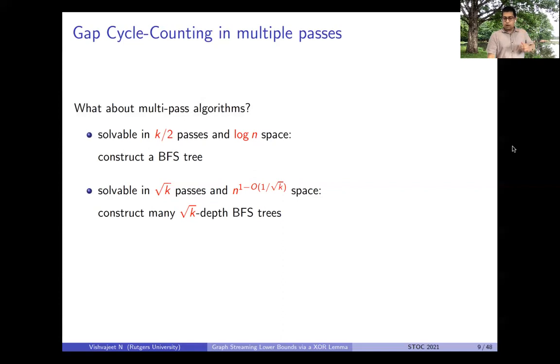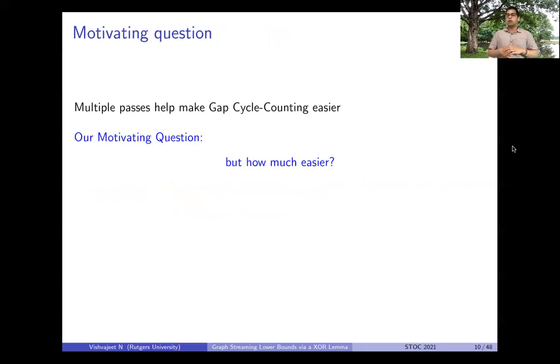So it's clear that allowing more passes makes this problem easier. We were able to go from a near linear space algorithm to one which only uses logarithmic space if we allowed k over 2 passes instead of square root k. But now the question is, how much easier do these passes really make this gap cycle counting problem?